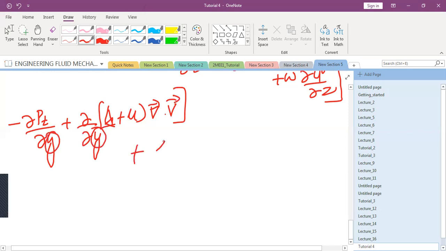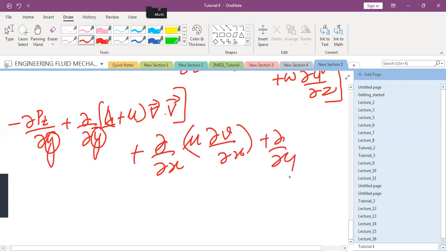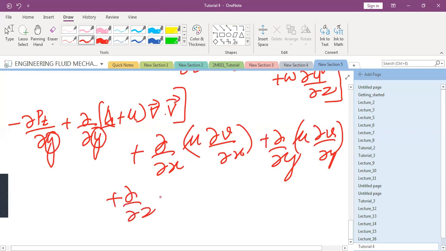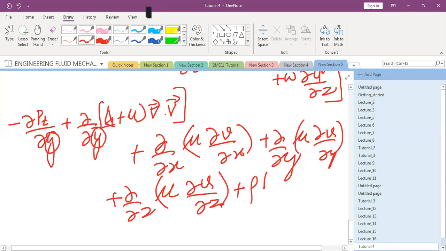Plus this will remain like this. Instead of u, you will have v. This will again remain same, mu curly v by curly y plus curly by curly z, mu curly v by curly z, plus rho by, this is equal to curly rho v by curly t plus rho